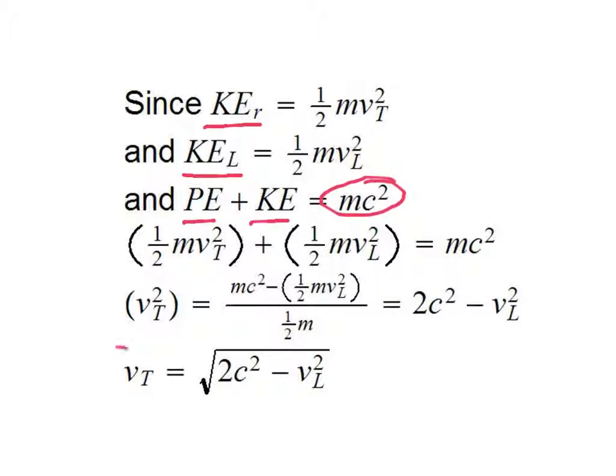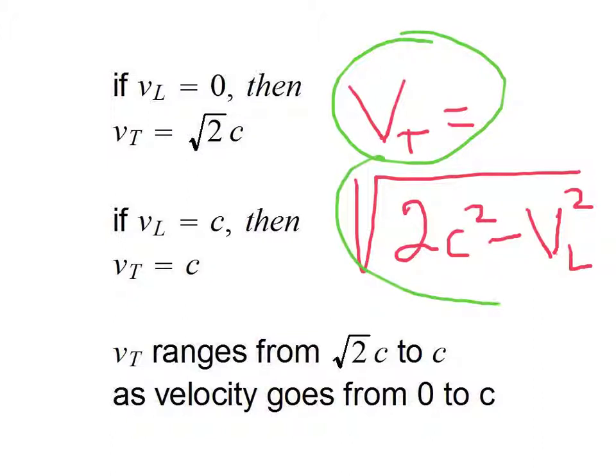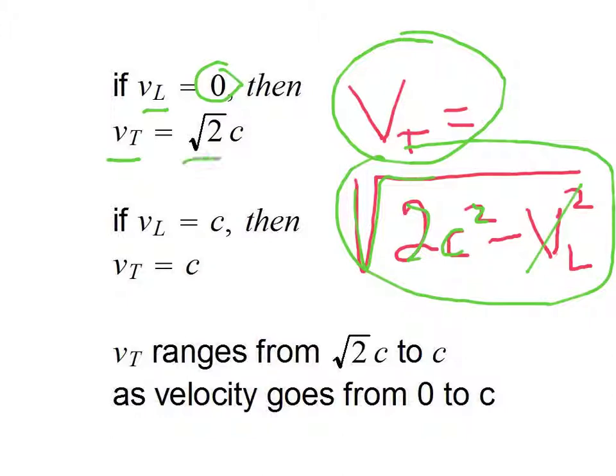Doing the math, we find that the tangential velocity is equal to the square root of 2c squared minus the linear velocity squared. If the linear velocity is 0, we find that the tangential velocity is equal to the square root of 2c squared, which becomes the square root of 2 times c. If the linear velocity is c, we find 2c squared minus c squared, take the square root, and we find that tangential velocity is equal to c. So the tangential velocity ranges from the square root of 2 times c to c as velocity goes from 0 to the speed of light.